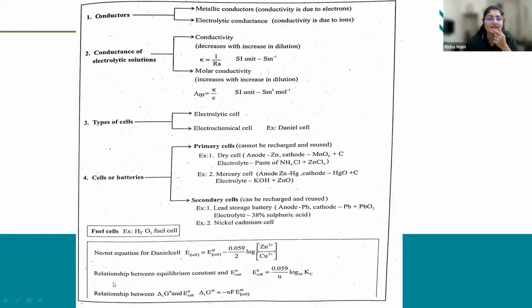Then the next is the relationship between the equilibrium constant and E naught of cell.